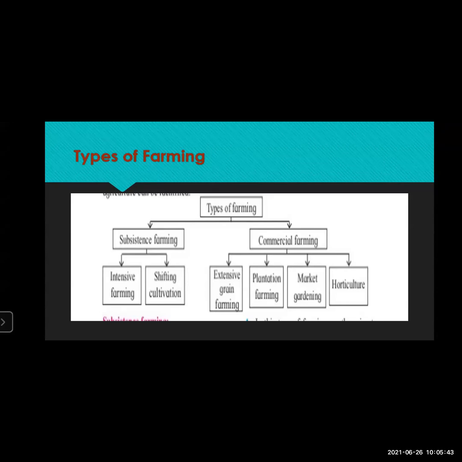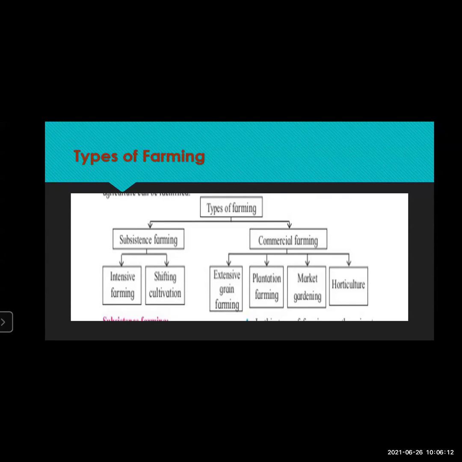Under commercial farming, that is for business purposes, this commercial farming is further divided into extensive grain farming, the farming which is done in an extensive way, then plantation farming, then market gardening and horticulture, which includes floriculture and all.